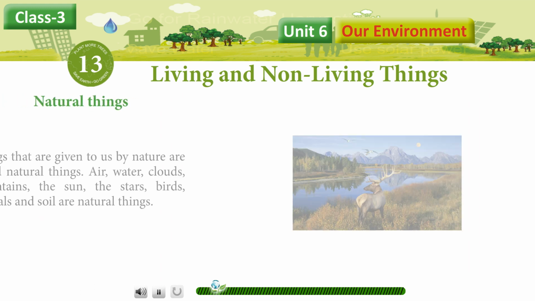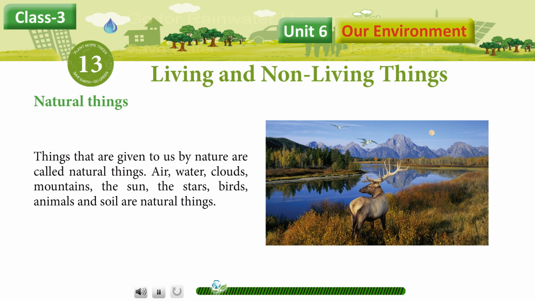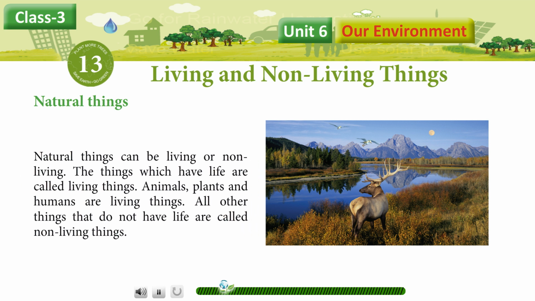Natural things. Things that are given to us by nature are called natural things. Air, water, clouds, mountains, the sun, the stars, birds, animals, and soil are natural things. Natural things can be living or non-living. The things which have life are called living things. Animals, plants, and humans are living things. All other things that do not have life are called non-living things.